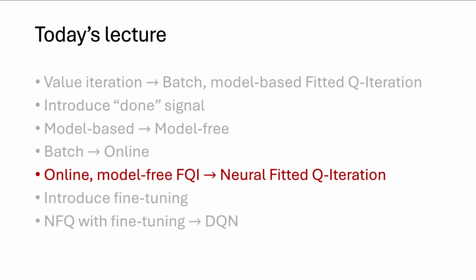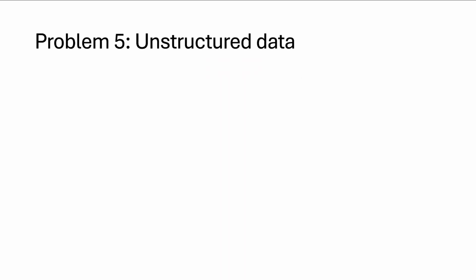All right, now we're going to introduce deep learning. So the fifth problem we have that we're going to solve is unstructured data. So in general in machine learning, many data sets come into the category of either structured data or unstructured data. Structured data, or tabular data, is data sets that contain a number of features where each feature is by itself interpretable and meaningful, and then we have all of these features for every individual in the data set.